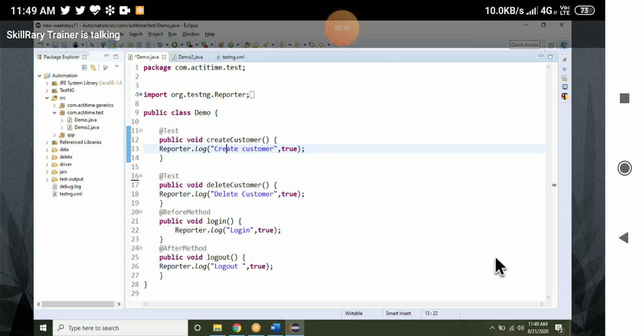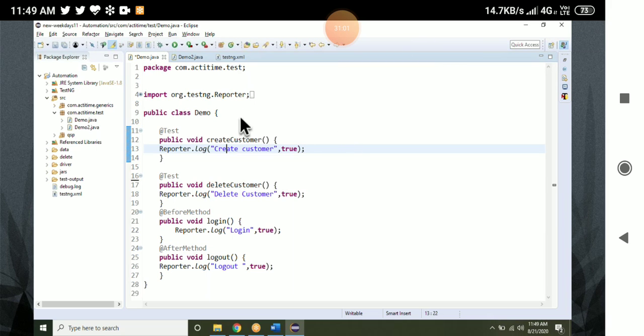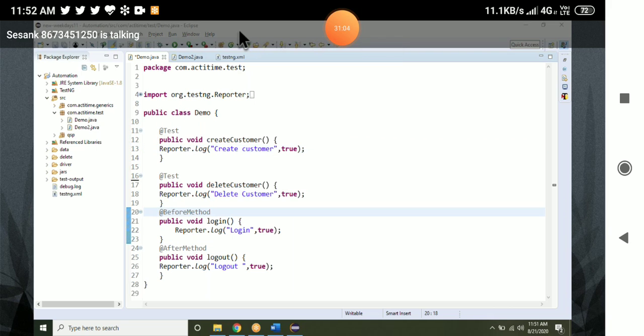Same way with the after method. The after method will be executed after every test method. Take down this. Shall I give priority? No, priority cannot be given to the before and after methods. It is given only to test methods. We cannot give priority for the before method and after method.